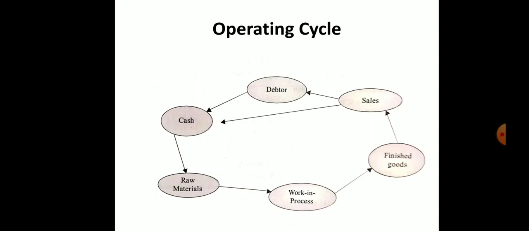So from cash to raw materials to work in progress, then finished goods, then sales. In sales, some we get directly as cash, or through debtors we get cash. From debtors, that means on credit basis, after 2 or 3 months we will get that money. From this cash we again circulate. This is called the accounting cycle. In this cycle we calculate how many days, the time duration from cash to raw material, how much time it will take.